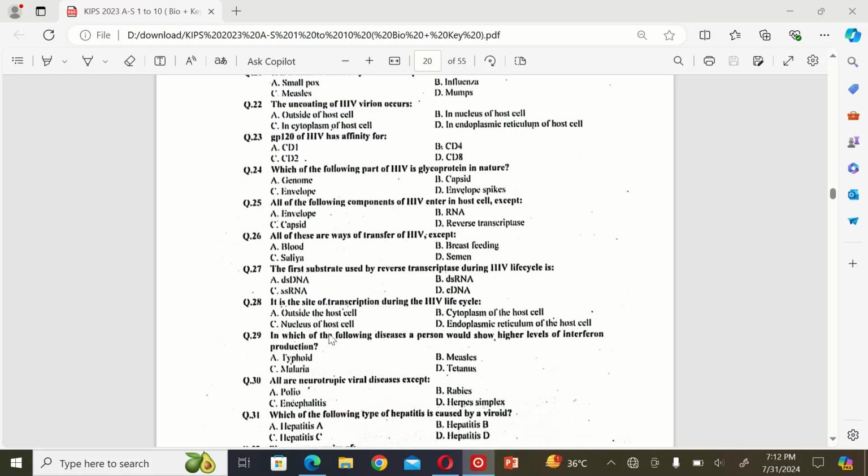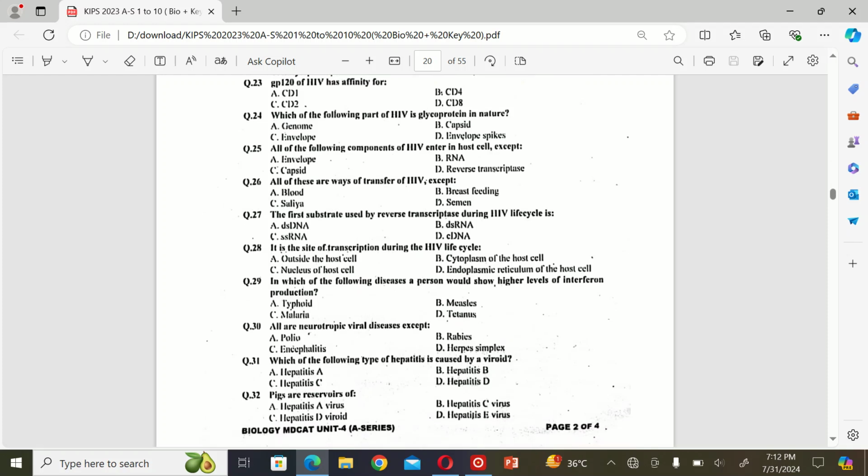The next MCQ: in which of the following diseases would a person show a higher level of interferon production? A. typhoid, B. measles, C. malaria, and D. tetanus. So the correct option is B. measles. The next MCQ: all are neurotropic viral diseases except A. polio, B. rabies, C. Encephalitis, and D. Herpes simplex. So the correct option is herpes simplex. D is the correct option.